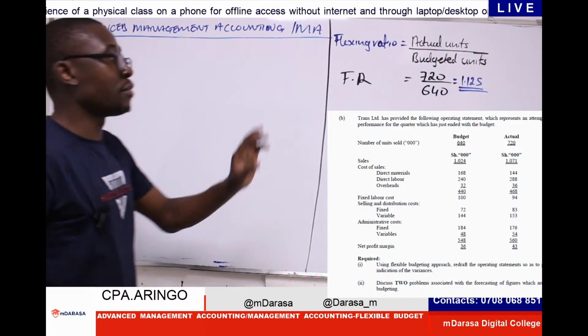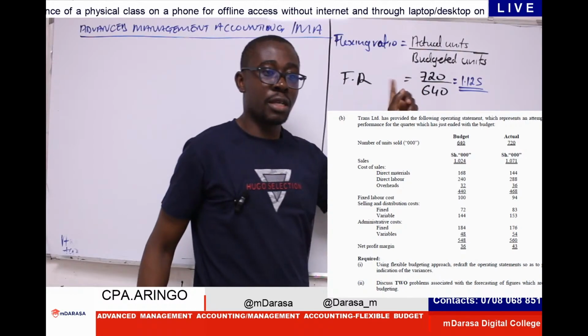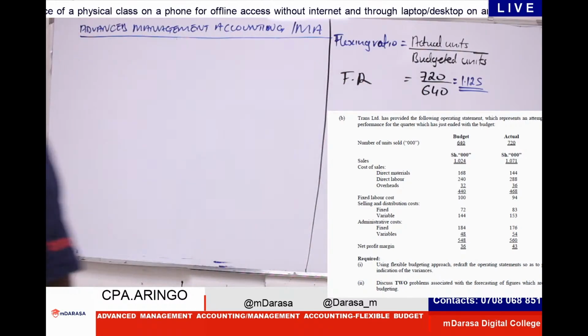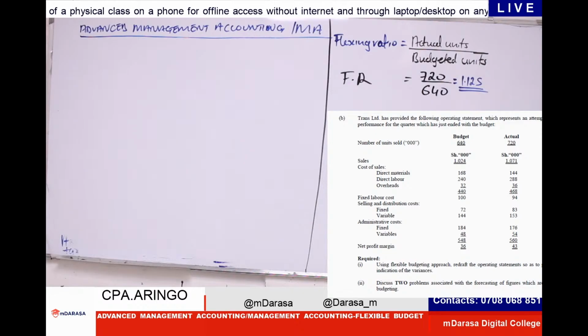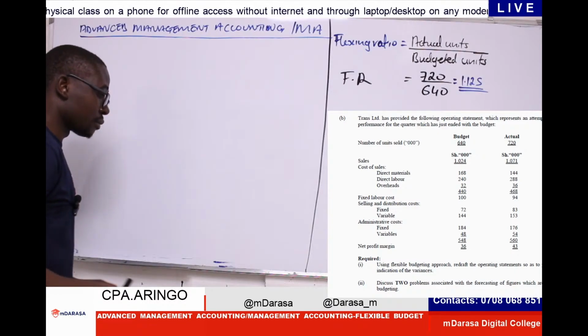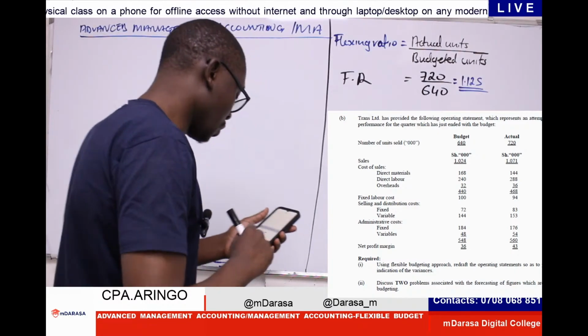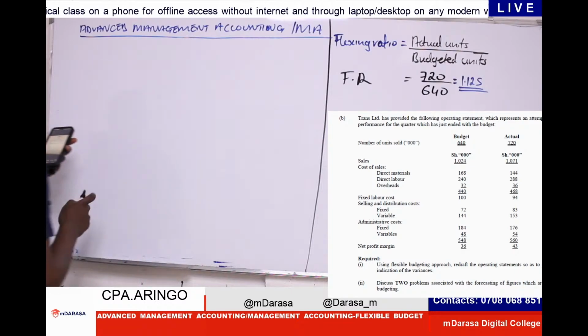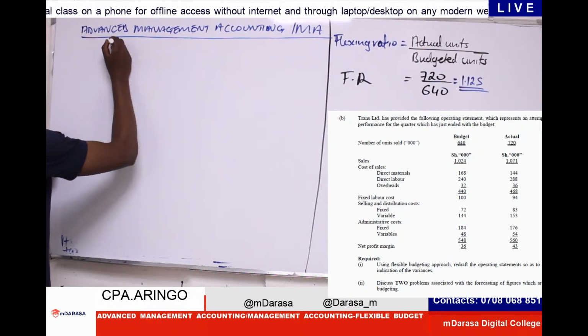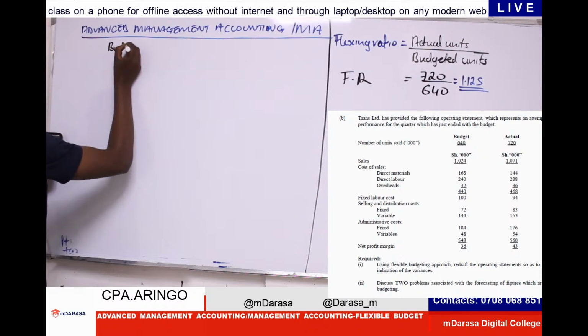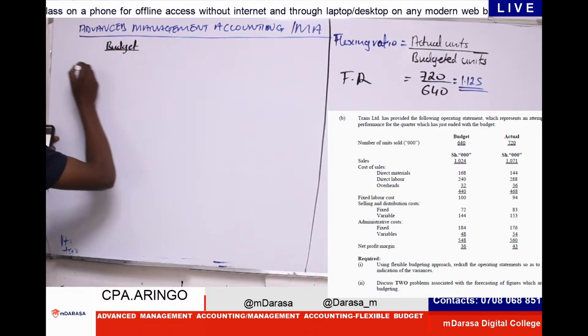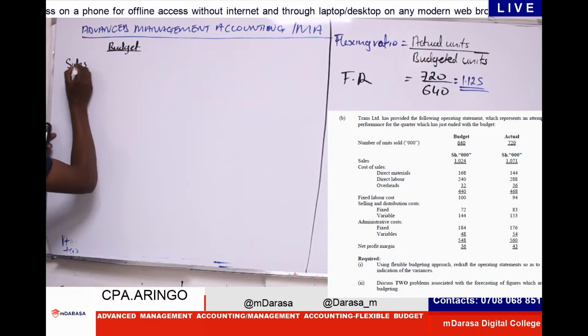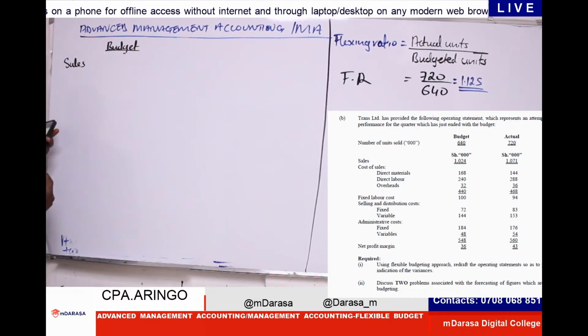So once we have determined this, we've said that flexing ratio will be our king. From our data, I want us to arrange it in a manner where we have our variable and fixed costs. Going to our question, we are given our sales. We are starting with our budget here. Consider our variable costs.